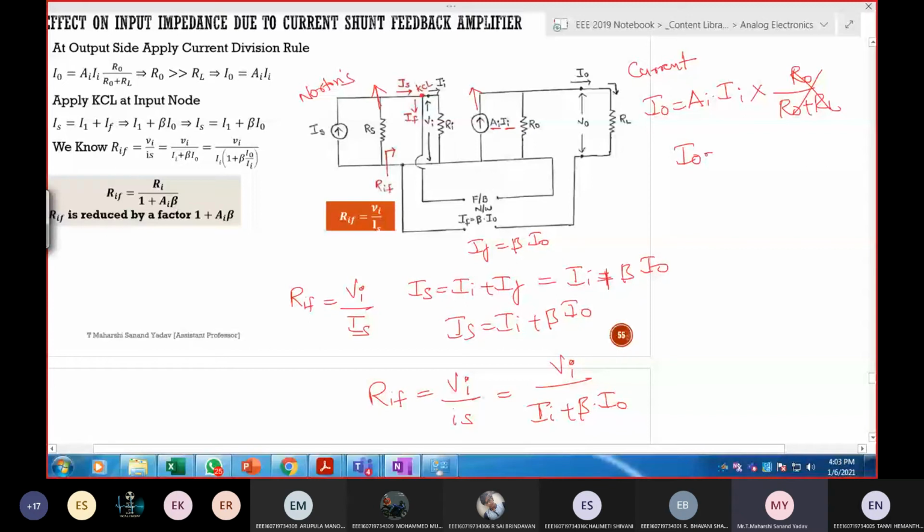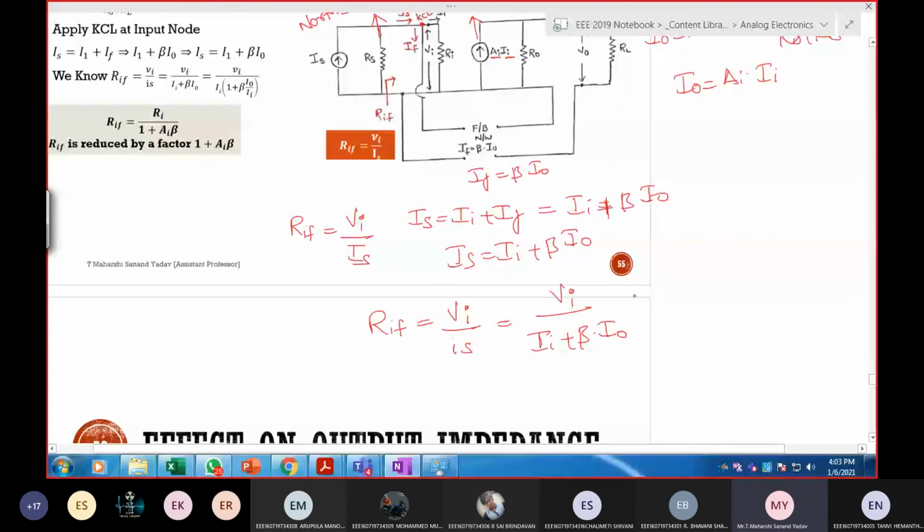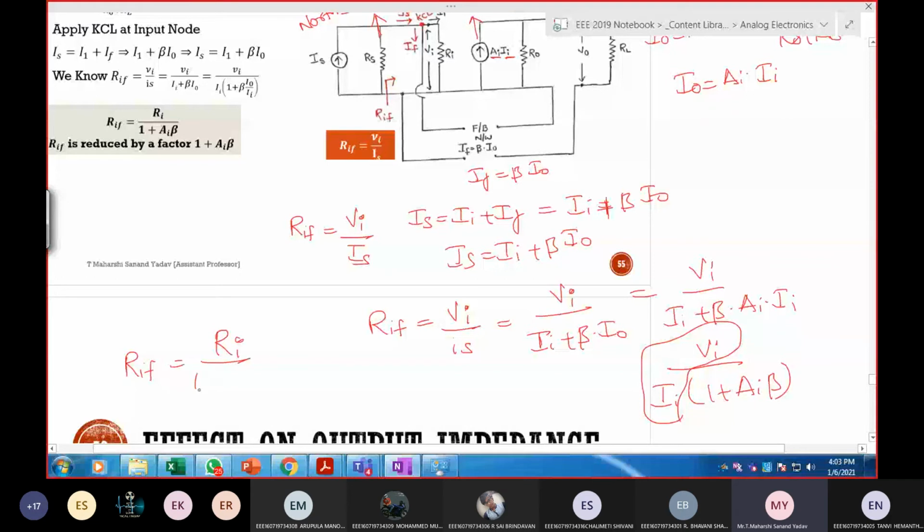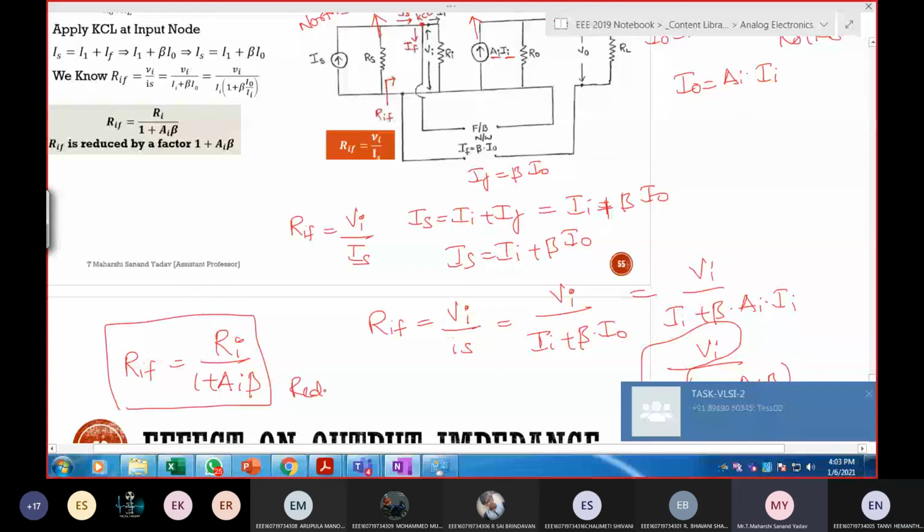So I output is equal to AI into II. So substitute here: Vi is equal to II plus beta into I naught, which is nothing but AI times II. If I take this one as common, this becomes 1 plus AI times beta. Next, voltage by current, so I can replace this with Ri. So this is Ri by 1 plus AI times beta. So increased or decreased? Reduced. Reduced by a factor of 1 plus AI times beta.